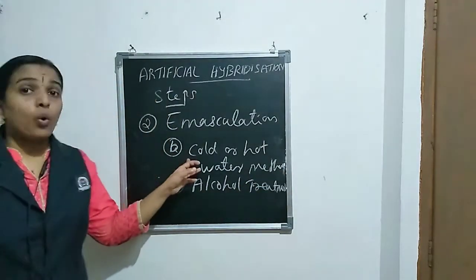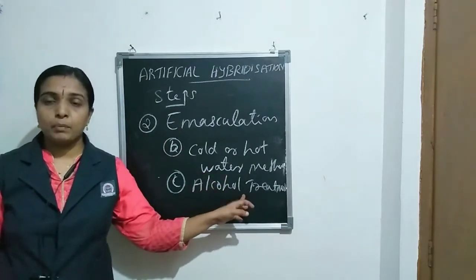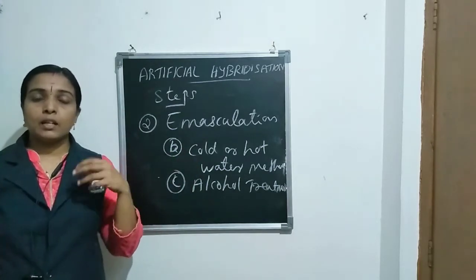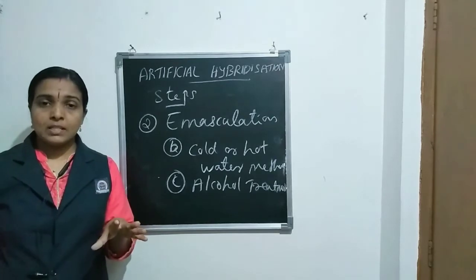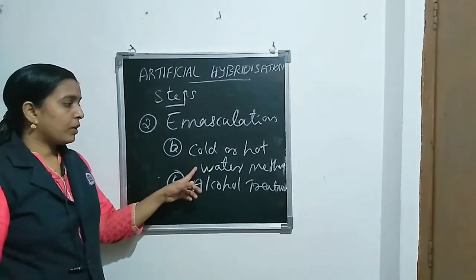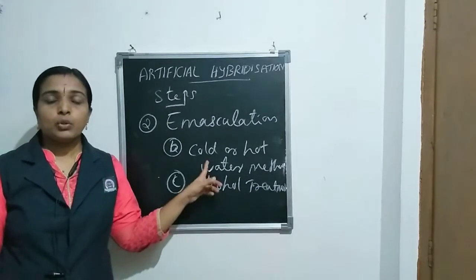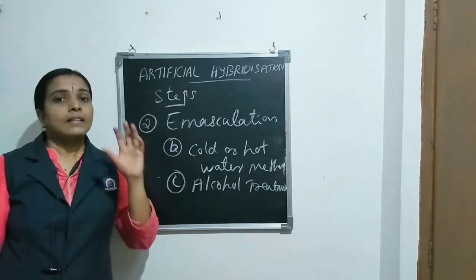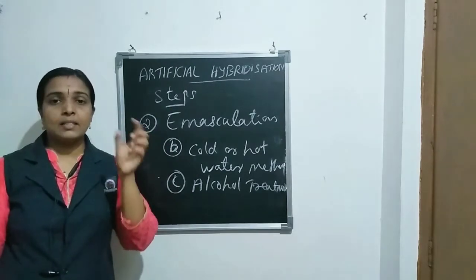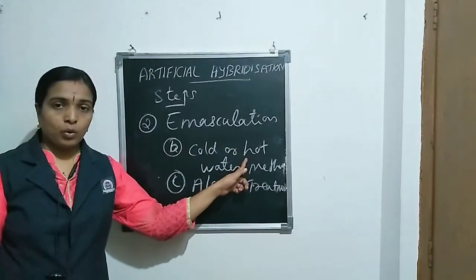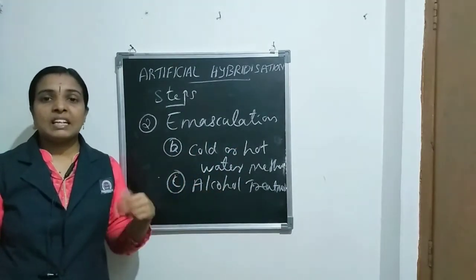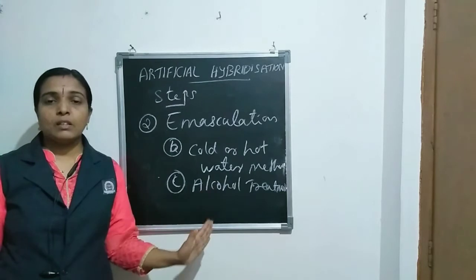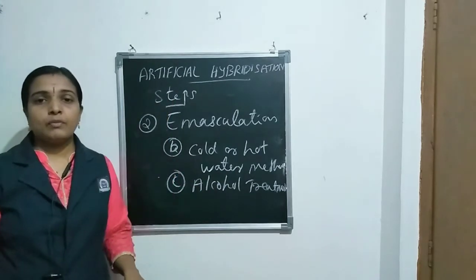These two methods, cold or hot water method and alcohol treatment, are for small flowers, because the reproductive organs and also the flower itself are small. In the case of small flowers, we can dip the flowers in hot or cold water or alcohol. Then we can kill or sterilize the anther. Thus we can remove the anther from the flower. These are the different methods of emasculation for artificial hybridization.